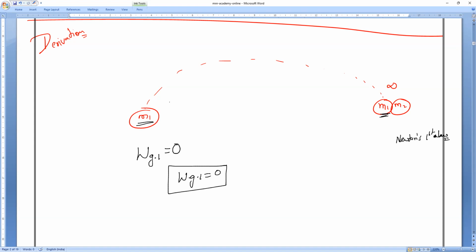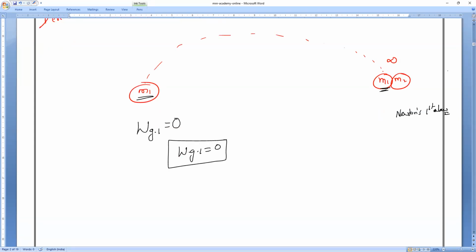So from infinity to a particular point, M1 has already come here. Now, I want to bring M2 to a particular distance. I'm drawing imaginary lines. So I want to bring M2 to a particular distance from M1, which is R. Then how much work do we have to do to bring the mass M2 towards M1 to distance R? Then you all observe very carefully, the work done by the gravitational force on M2 is equal to how much?